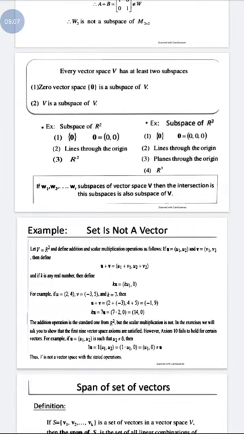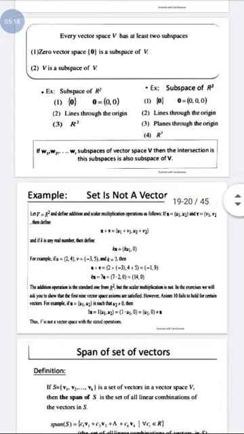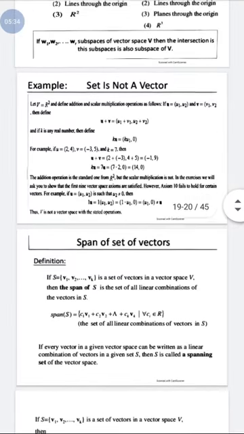Some sets are not a vector space. Just like we have two vectors u and v, u is (2, 4) and v is (-3, 4, 3, 5), with a scalar 7. When we add these two, the addition or commutative property is satisfied, but the scalar multiplication is not satisfied on the vectors u and v. Therefore it is not a vector space.